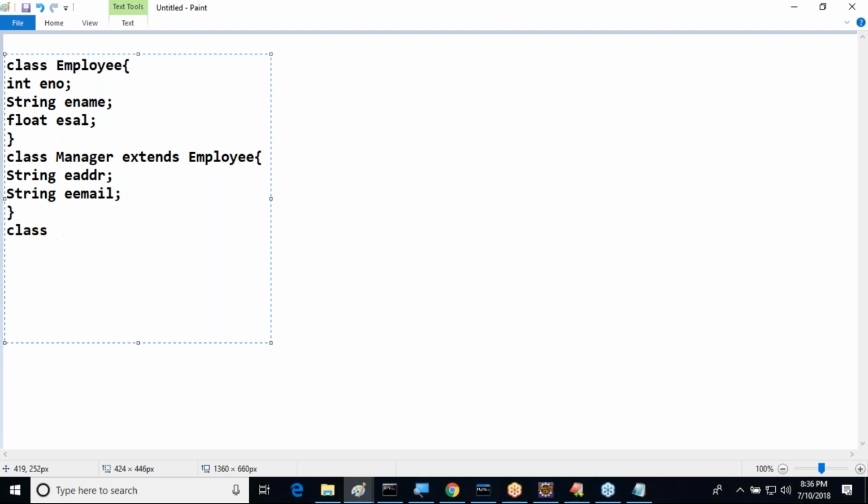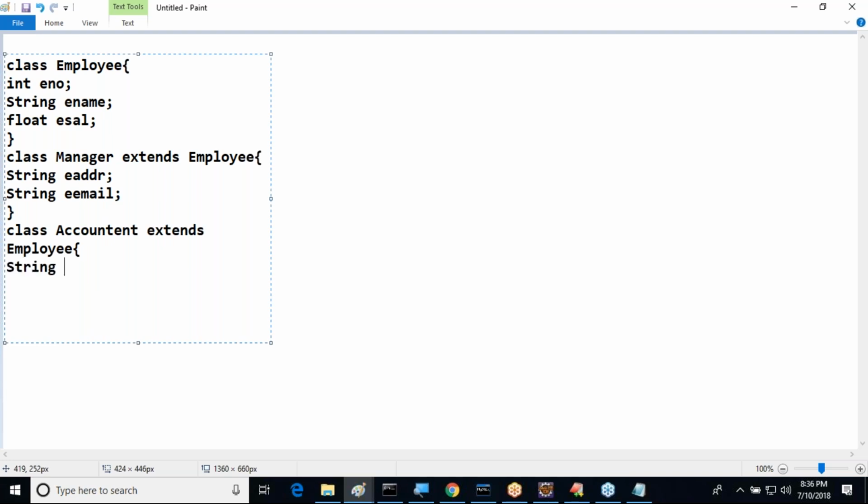Class Manager we have taken. Let's say for example, class Accountant I want to take, which extends Employee. Address and email we have taken for Manager there.